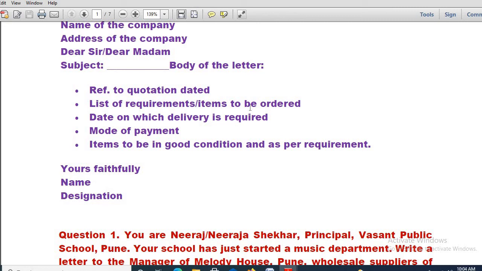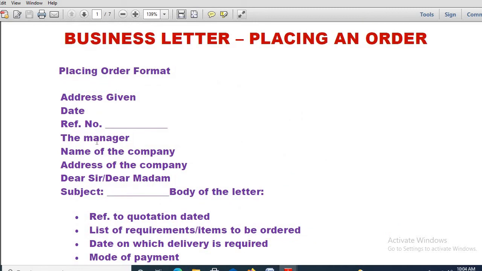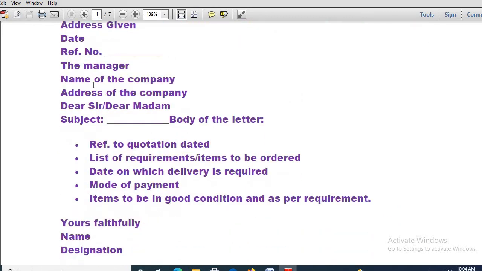List of the requirements or items to be ordered, date on which delivery is required, mode of payment, that one also has to be made, whether you will be paying by demand draft or check, whatever it is, that one has to be clearly mentioned, because that is very important in a business letter. And remember, items to be in good condition and as per requirement. Yours faithfully. Finally, name and designation you will be writing. So this is the placing order format. You have to remember step by step what are the things you have to note down.